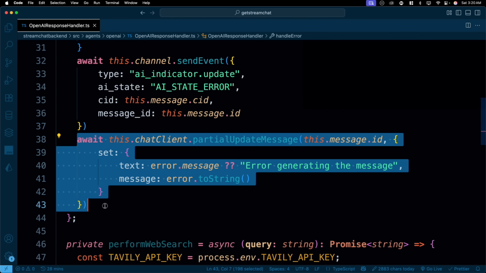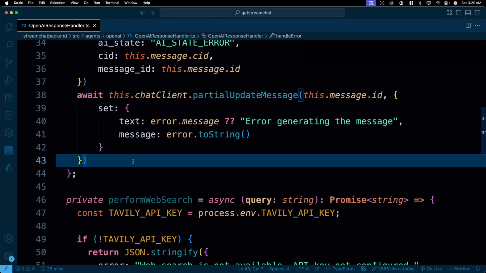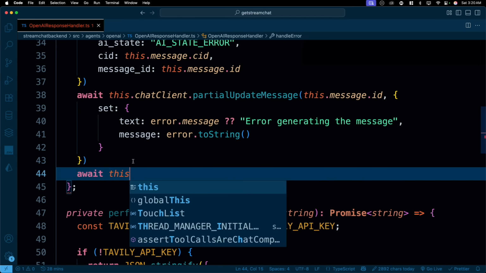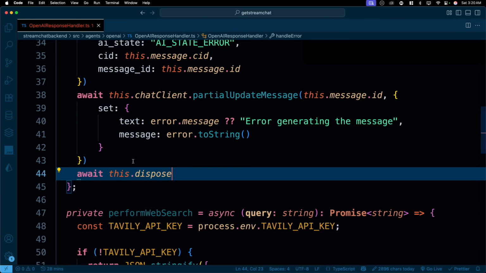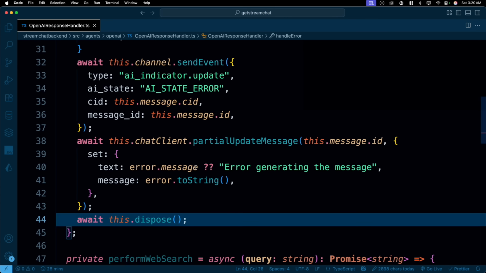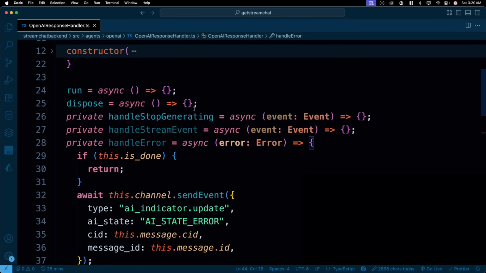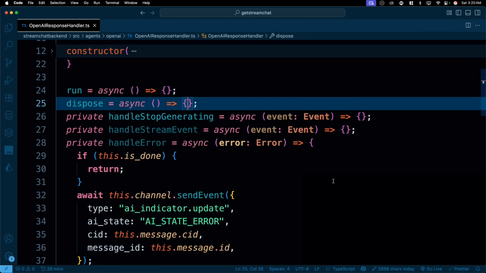Handle as much error as you wish to have, and once you're done with this, dispose. All memory and everything needs to be cleaned. So await this dot dispose. There we go. We call that, and it does all the cleanup for us. Just like you see in the movies, somebody needs to do the cleanup, so it does all that for you. By the way, this dispose is actually super easy. Let's go ahead and write that since we are talking so much about it.